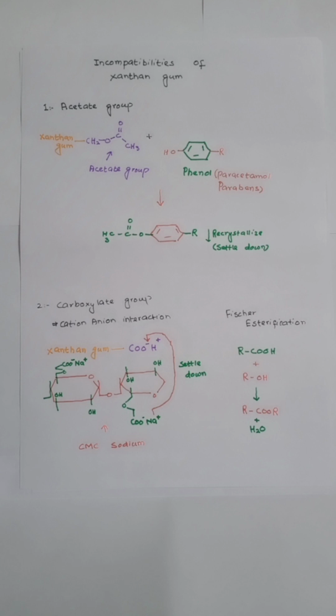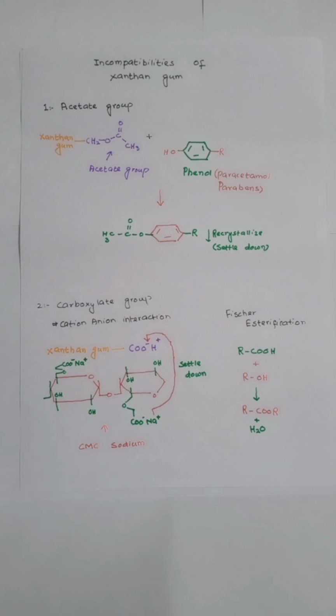The reaction between parabens and the acetate part of xanthan gum will result in inactivation of parabens, and a new compound will be formed that will not be a preservative. Hence, your syrup will lack the preservative, microbial spoilage of the syrup will occur, and a market complaint may be received.